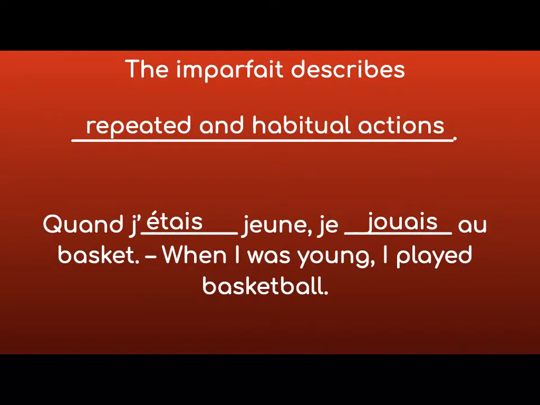So when it's an undefined period of time, like when I was young, and other things like that, or in the past, a long time ago, we tend to use the imperfect when we conjugate.